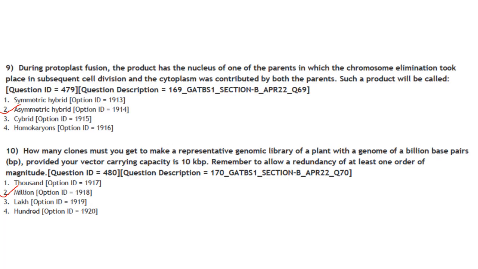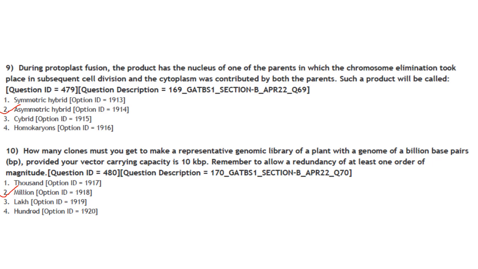Then next one. During protoplast fusion, the product has the nucleus of one of the parents in which chromosome elimination took place in subsequent cell division, and the cytoplasm was contributed by both the parents. Such a product will be called? It is called an asymmetric hybrid. A hybrid is a whole cell fused with an enucleated cell.